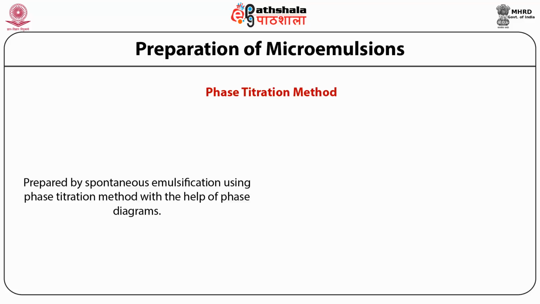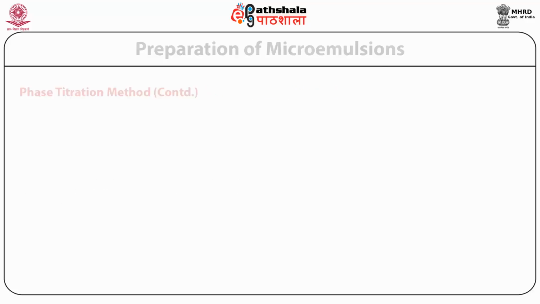Pseudo-ternary phase diagram is constructed to find microemulsion region. The region can be interpreted as oil-rich or water-rich, explaining the type of microemulsion being formed. Careful observations should be made in order to exclude metastable systems. This diagram is showing various phases of microemulsions during their preparation by phase titration method.